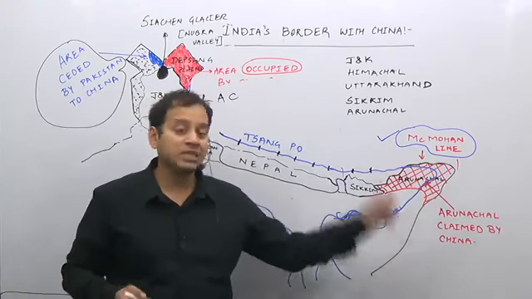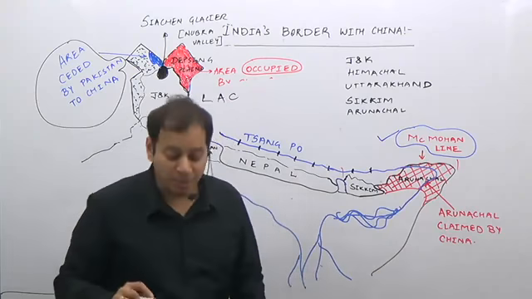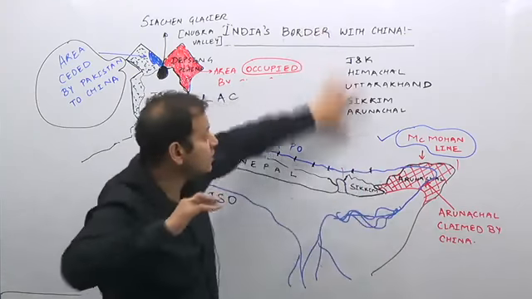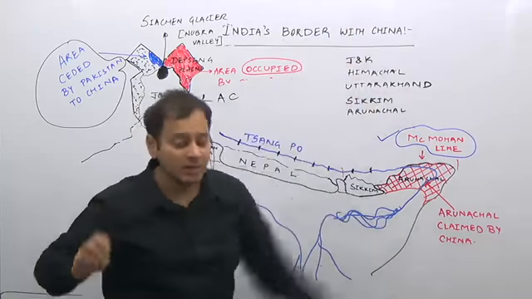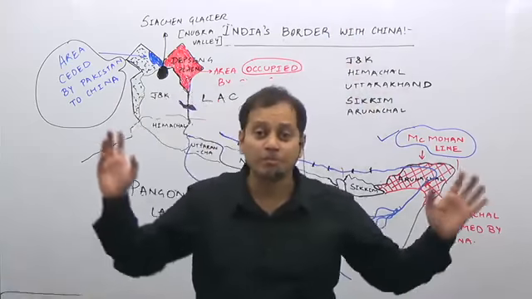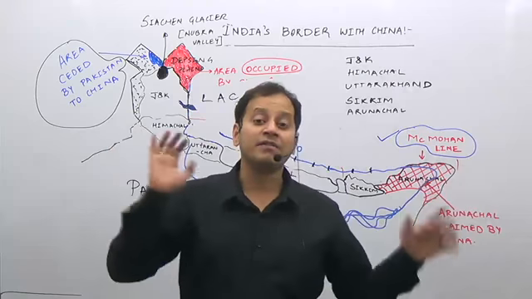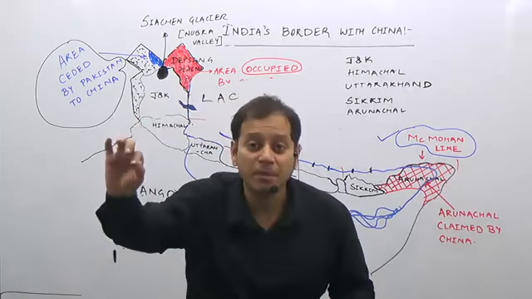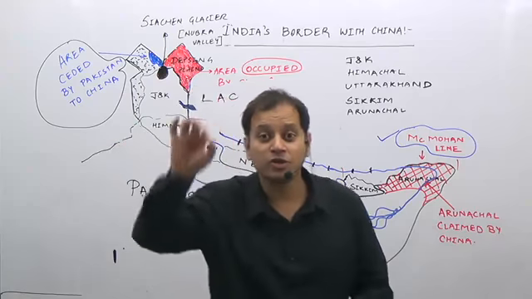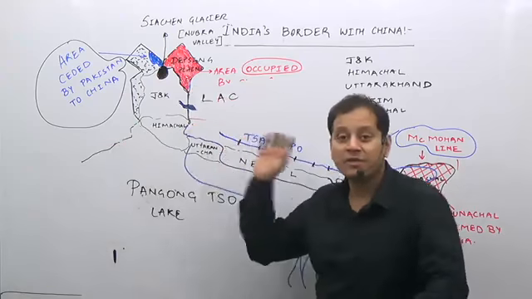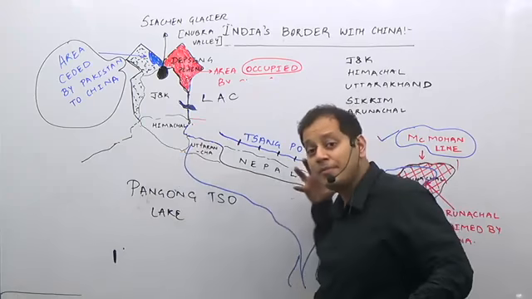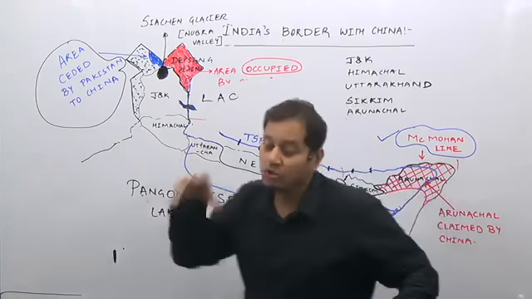Here the dispute is that China claims Arunachal as part of its own territory. So this is what you should remember, and what are the states which share the Indo-China boundary. With this background, you will be better able to write even in paper 3. So it is not that you should know only for paper 1, or only for geography. Whenever paper 3 has international relations, you will be able to better understand the issues.